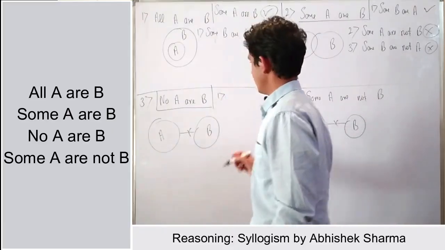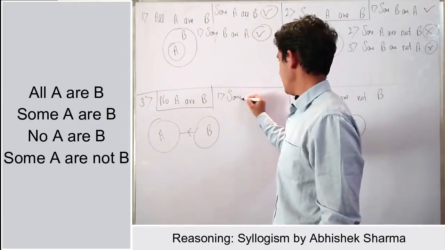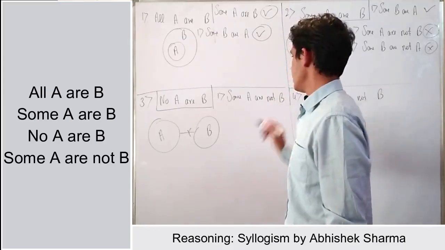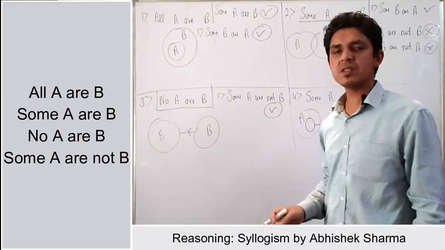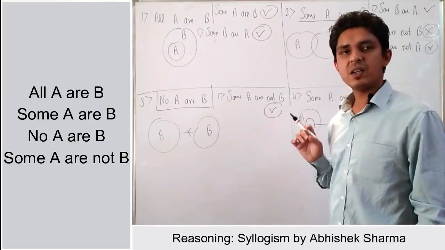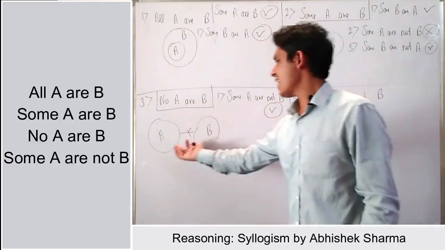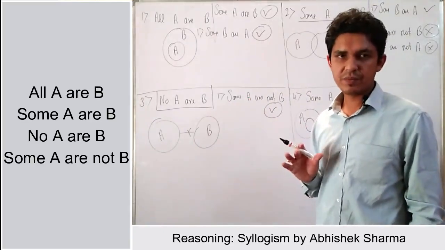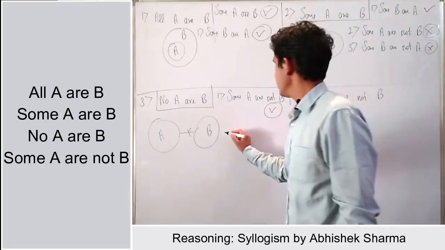Like my first conclusion, some A are not B. So here this conclusion will be true because in the arrangement I have made no A is B, and I am asking some A are not B. When entire A is not B, then some part of the A will definitely not be B. That means this statement is true here, right?